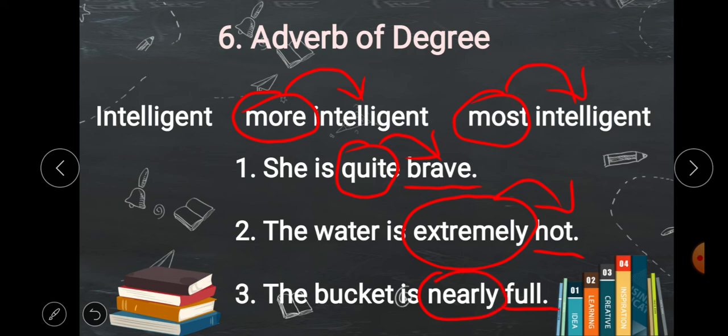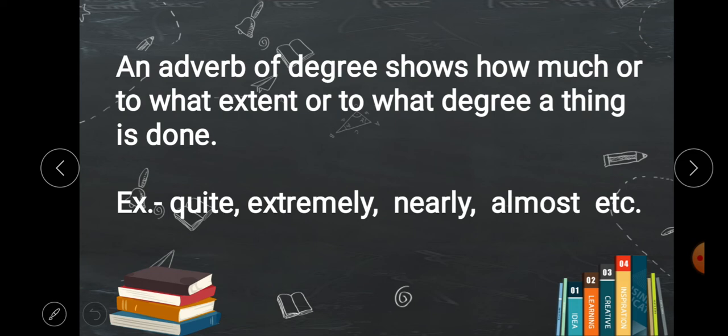Nearly full. So this word is modifying full. These words answer how much or to what extent. Definition is: an adverb of degree shows how much or to what extent, to what degree a thing is done. For example, quite, extremely, nearly, almost, etc.